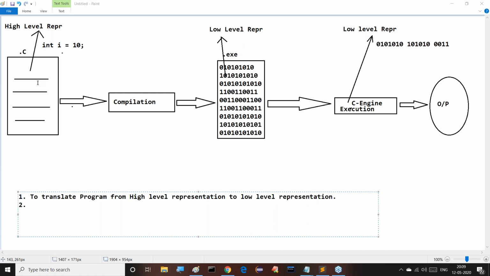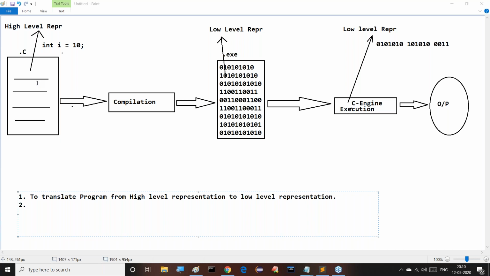But having mistakes is not the problem here. Having some mistakes in our program is not the mistake of the developer. But executing that program without checking mistakes, sending that program to the C engine, is a problem. So before we execute that program, first we have to check whether developer-committed errors are available or not.